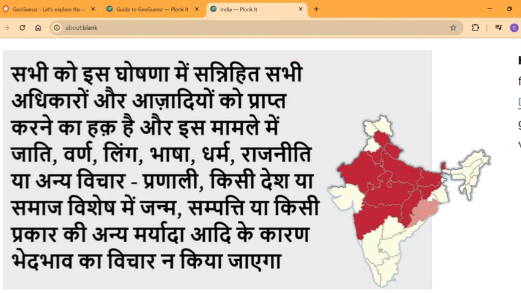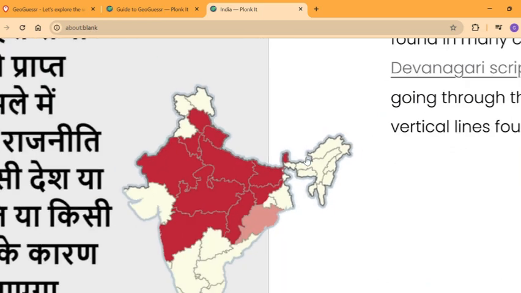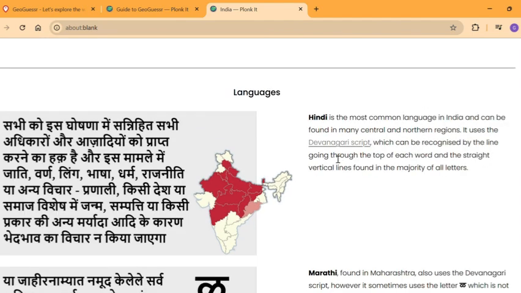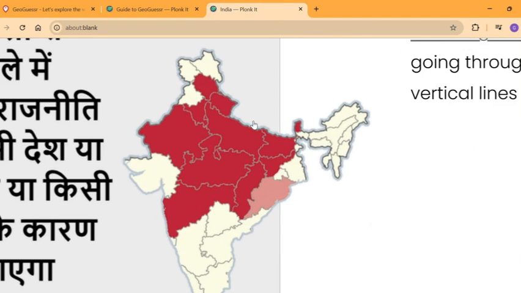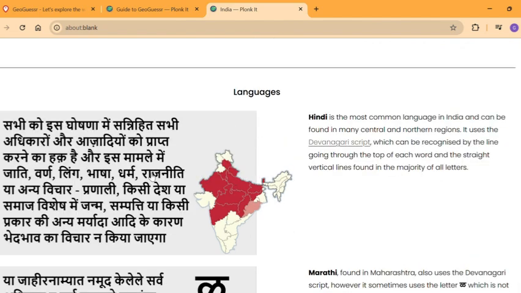Hindi is spoken in the North Indian states of Himachal Pradesh, Uttarakhand, Haryana, Delhi, Uttar Pradesh, Bihar, Jharkhand, Chhattisgarh, Madhya Pradesh, and Rajasthan. Sikkim is a different case, because Sikkim and Nepal both speak Nepali, and Nepali is also in the Devanagari script, so that's why it's common in both. Nepali was one of the main languages of Sikkim, so that's why you'll see the script there as well.